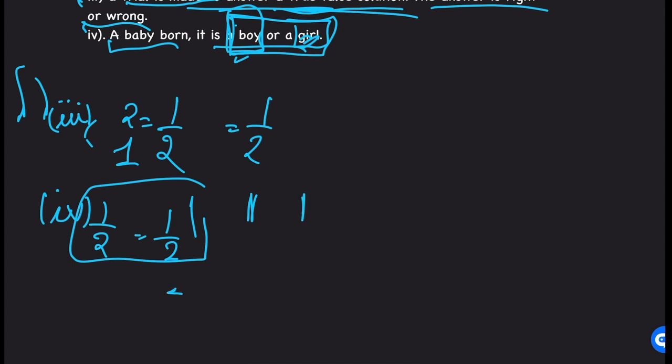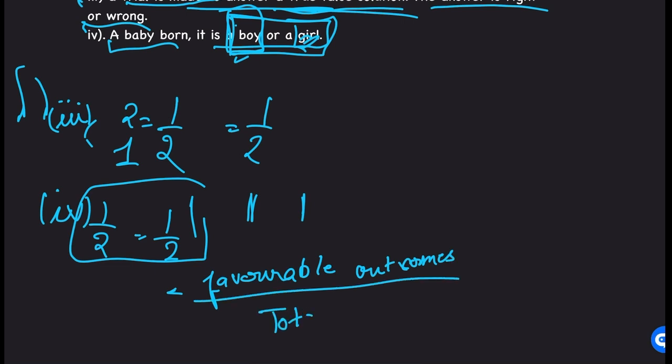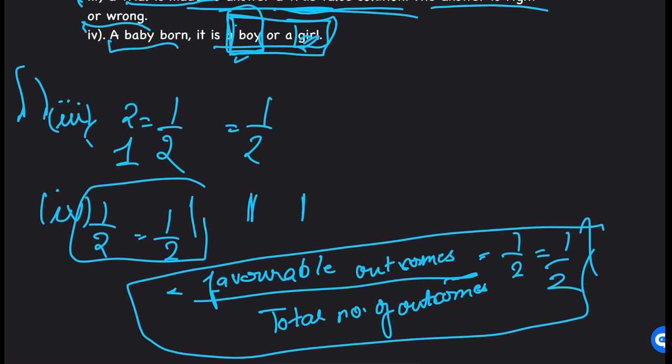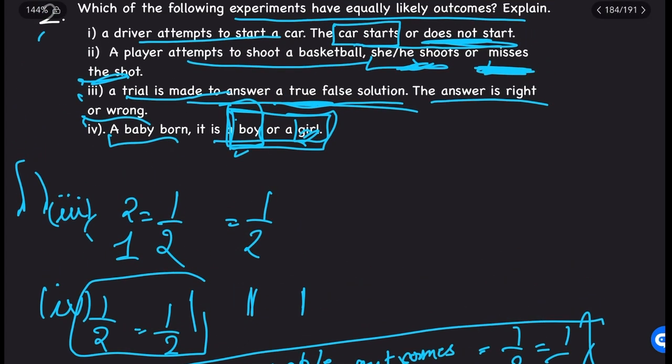So probability is number of favorable outcomes upon total number of outcomes. So the probability of having a boy is 1 by 2, and of having a girl is also 1 by 2. Okay. So this was all of question 2.